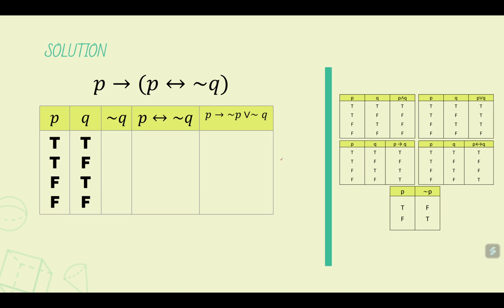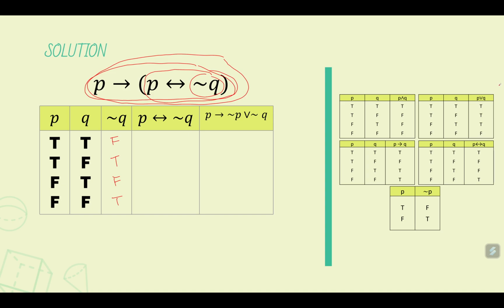This one here is a bit more complicated than the first example. So what we do is we break down this statement. Our first statement that we need to evaluate is the not Q, and then the combination P if and only if Q, and then the final combination. Okay, so we can now evaluate this one. Not Q. Since Q is true, this one becomes false, this one becomes true, this one becomes false, and this one becomes true. Okay, and then we move to the second column.